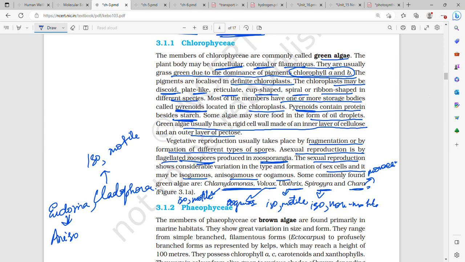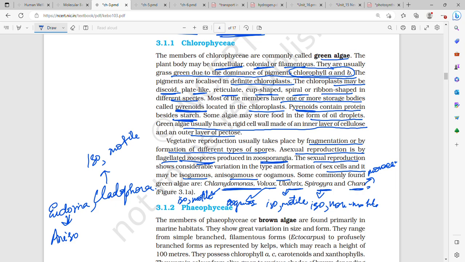Sexual reproduction shows considerable variation. It can be isogamous, that is, fusion of gametes that are similar in size, or anisogamous, that is, gametes are different in size, or oogamous, that is, the female gamete is non-motile and large, whereas the male gamete is small and motile. Some commonly found green algae are Chlamydomonas. Chlamydomonas are isogamous and motile. Volvox, oogamous, Ulothrix.